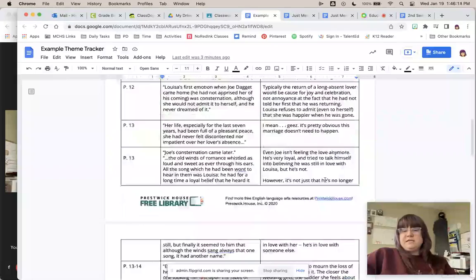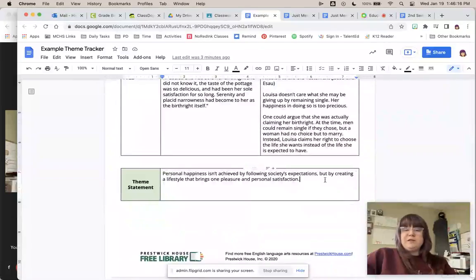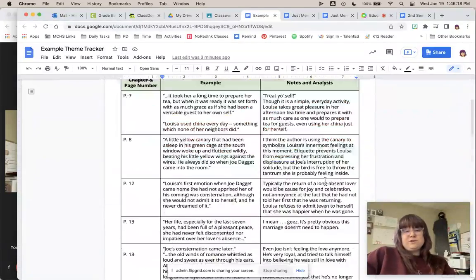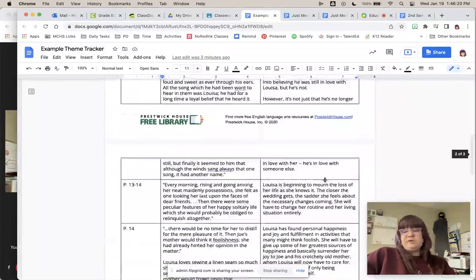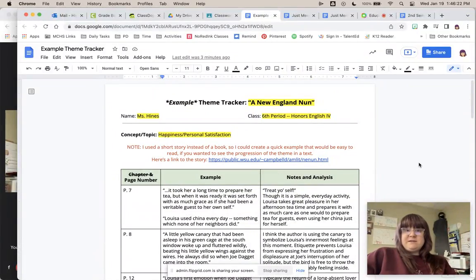Yep, so I just wanted you to see an example of a completed theme tracker, and this is just for a short story. This is a 22-page story as opposed to a 17-chapter book, so yours may be really long, but you're going to be working on it for several weeks, so I just wanted you to see that example.